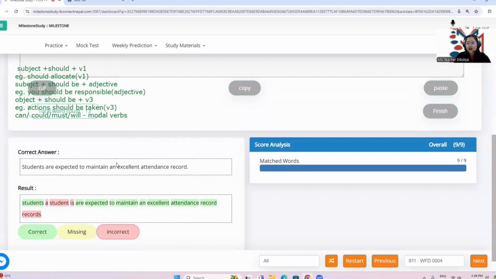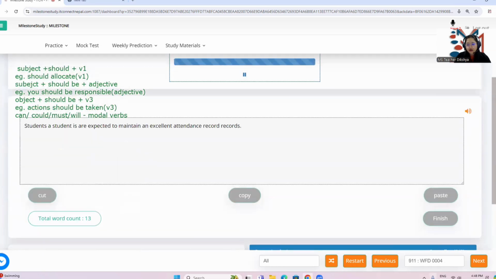Okay, very good. So the word count was only 9, but there were smaller words like are, to, and, okay, which are often the words which we accidentally leave out. That's why it's better to guess, okay? Put a few double words. Let's try a few more questions.